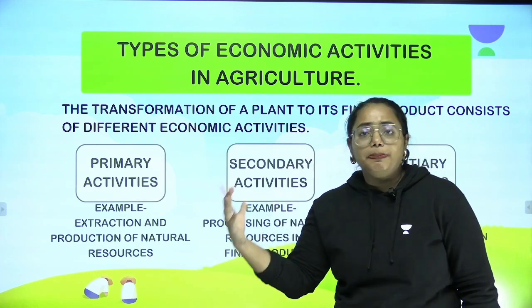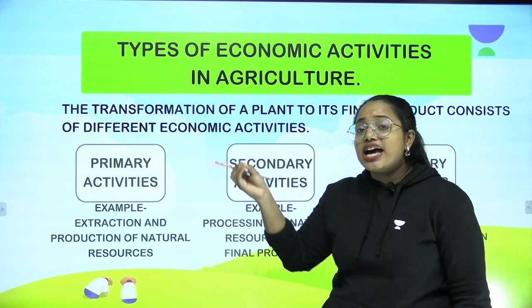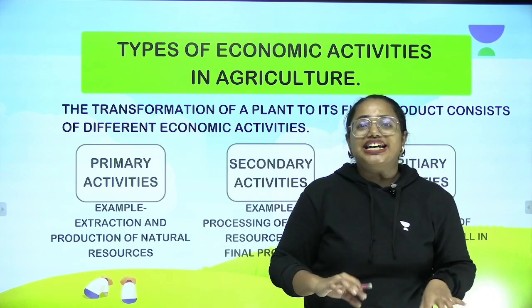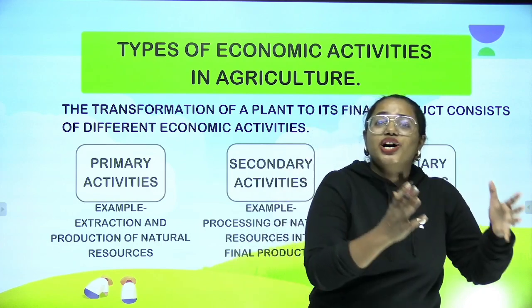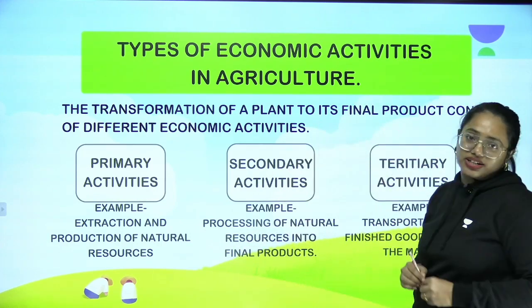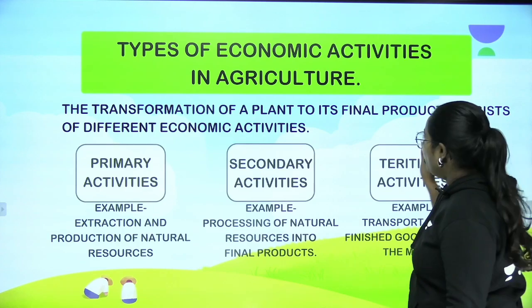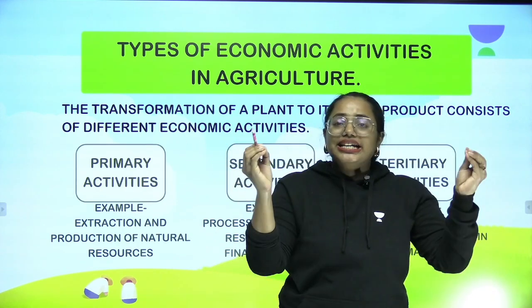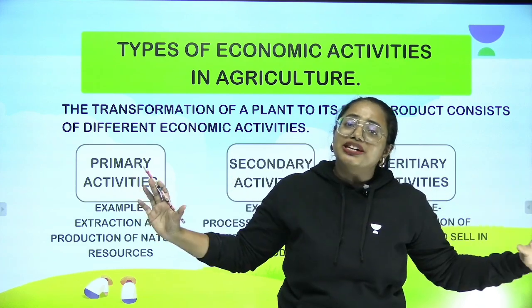As a paddy plant, you know that it has grains, right? But these grains cannot be eaten like that. They need to be converted into rice. So rice can be our final product. Clear? To make a normal paddy grain into rice is a great complex process.